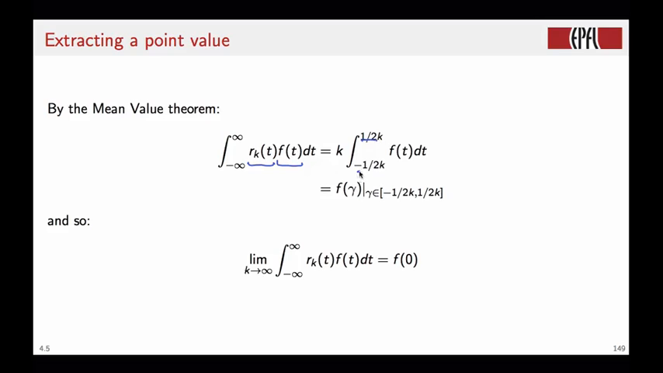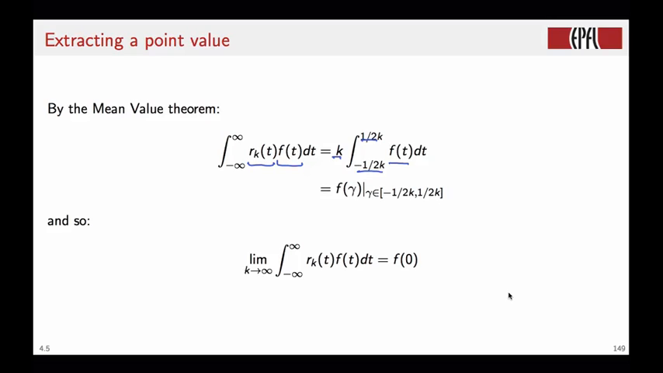So these are the new integration limits of this product. The value of r_k(t) over the integration interval is k, so we can bring this outside of the interval. And inside we have simply the integral of the function over this interval. Now we invoke the mean value theorem. You can go back to your calculus textbook to revise its proof.